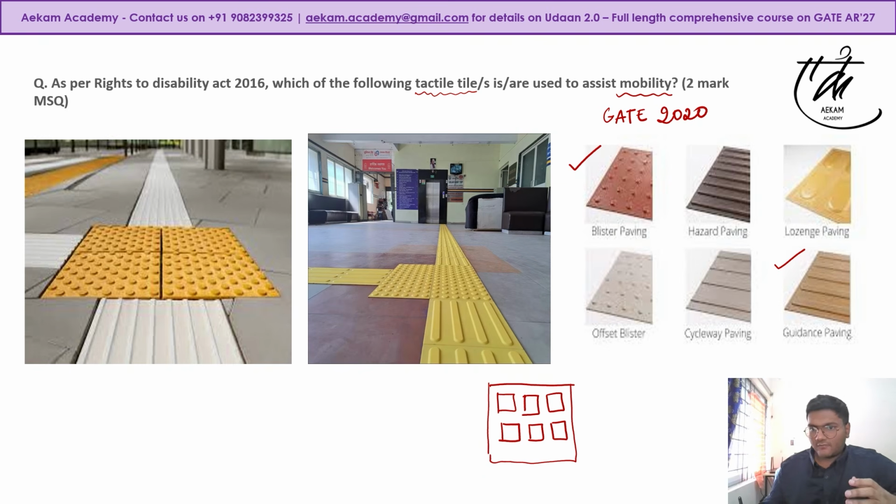What you have to learn is through analysis of previous year questions. If this particular question has come in a GATE paper, say GATE 2020, you need to analyze all six options. You need to see all six types of tiles and understand the purpose and the geometry. So if that question is twisted and asked again in any other paper, you will have an idea. This is how analysis of previous year questions works, and it is a very important thing.